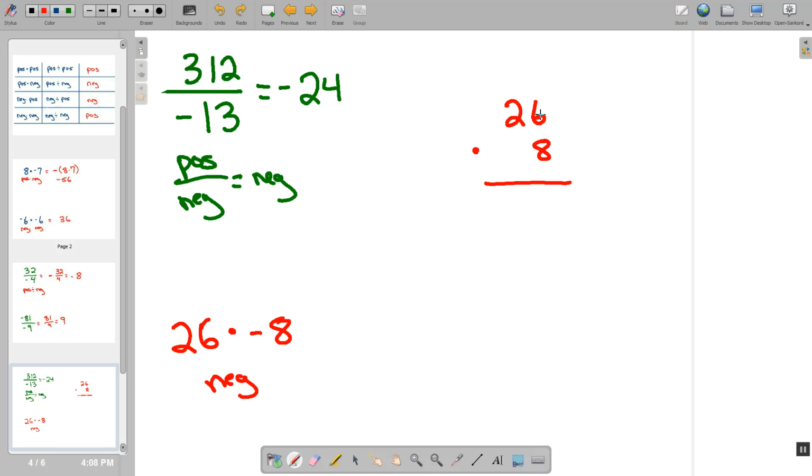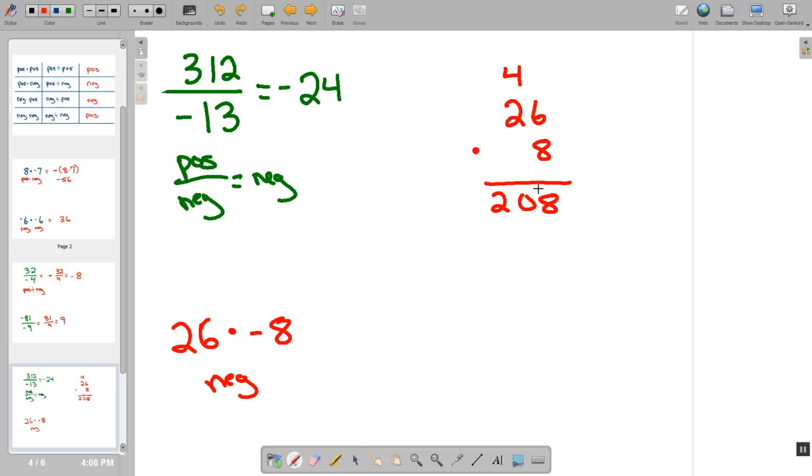Well, I know that 6 times 8 is an answer of 48. So we can put our 8 here in the ones place, and we can bring our 4 tens, or our 40, up to the tens place. 2 times 8 is 16, and 16 would be 160, would be 16 tens. So 160 plus 40 gives us 200, or 208.